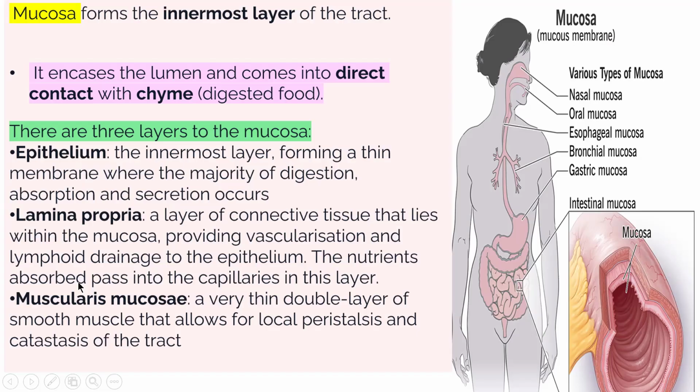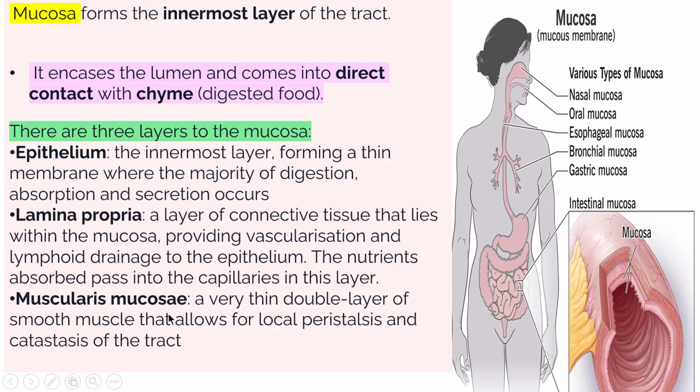The nutrients absorbed after digestion pass into the blood capillaries in the lamina propria of the mucosal layer.